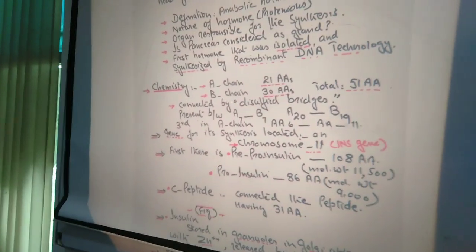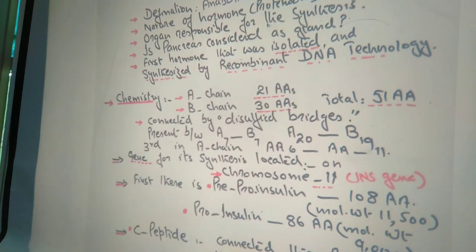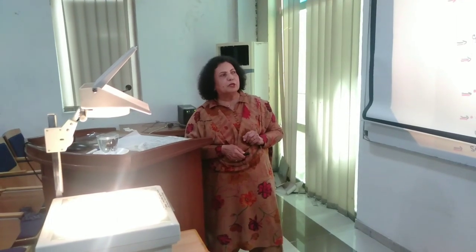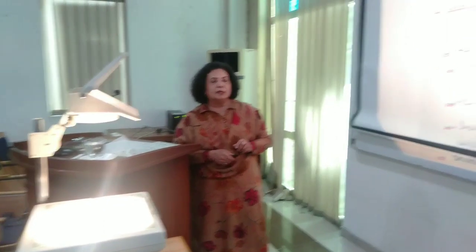Chain A has 21 amino acids and chain B has 30 amino acids. Previously, the A chain and B chain were also known as the alpha chain and beta chain. Now, the total number of amino acids present in insulin is 51.